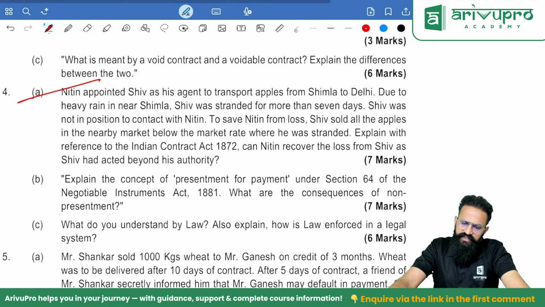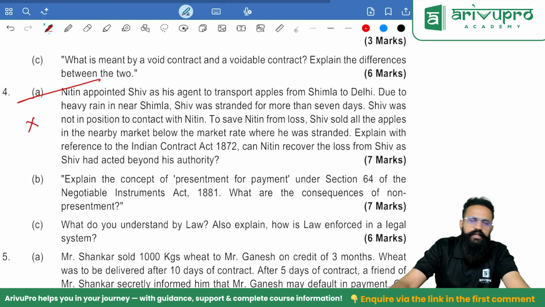Nitin appointed Shiv as his agent to transport apples from Shimla to Delhi. Due to heavy rain in Shimla, Shiv was stranded for more than 7 days. Shiv was not in a position to contact Nitin. To save Nitin from loss, Shiv sold all the apples in the nearby market below the market rate. Explain with reference to the Indian Contract Act, can Nitin recover the loss from Shiv?